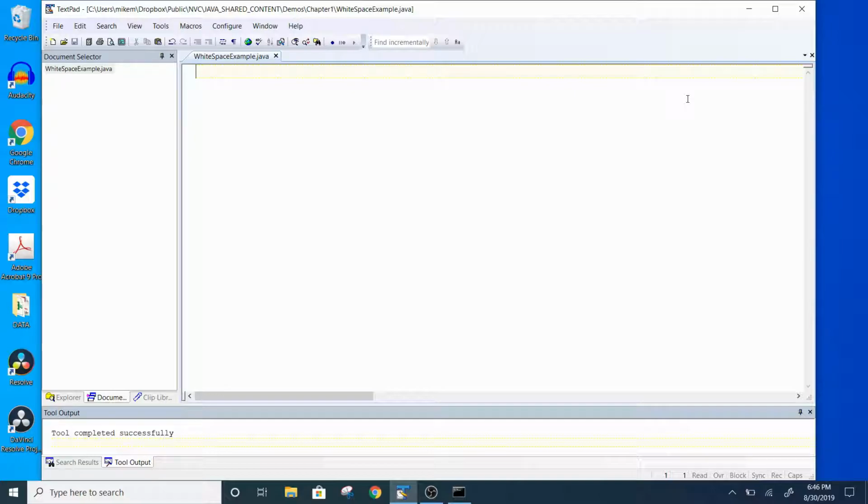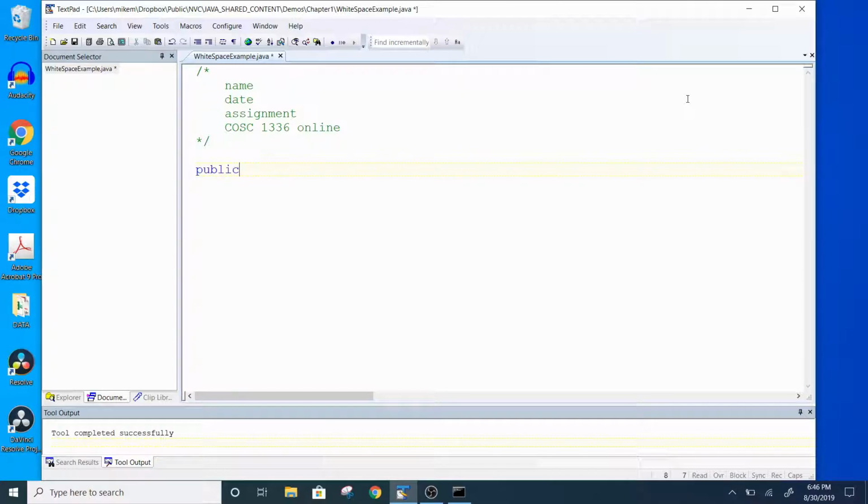So let's begin. We have whitespaceexample.java. The first thing I'm going to do is put my name and date on this file. So I'm going to say name, date, whatever assignment this is, and then what class I'm taking. This time I'll say I'm in COSC 1336 and I'm taking the online class.